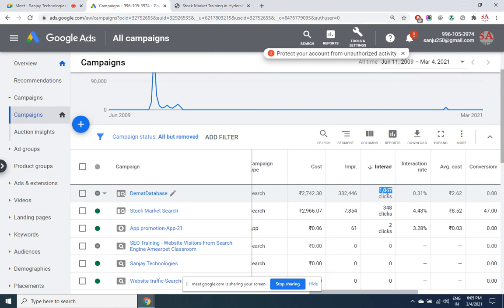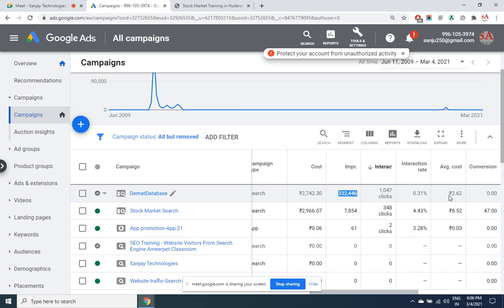So 1,047 clicks at 2.62 rupees each. I have spent only 2,742 rupees to create such a big impression. Compare this pricing with newspaper and you will be totally stunned how cheap SEM is. 3,32,000 people have seen your ad, and what you are paying is peanuts. Just 2 rupees for a person who is interested in your business.